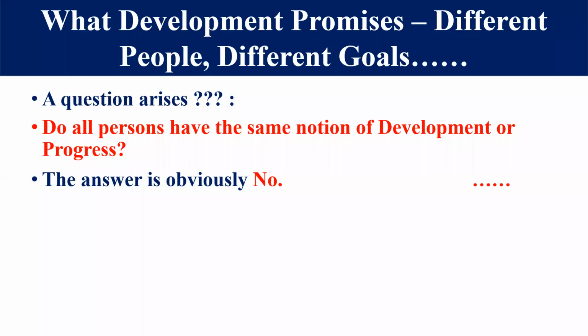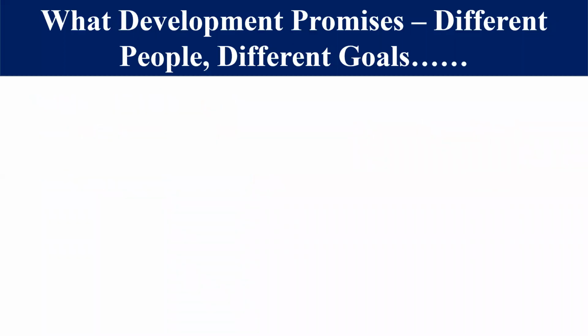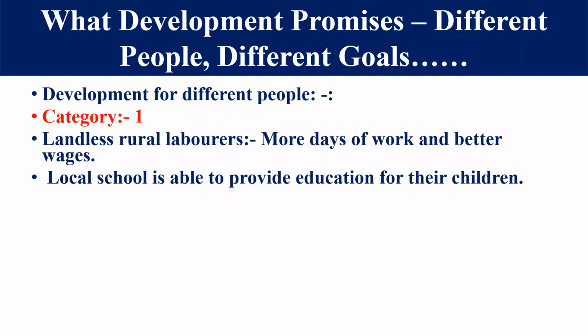So first of all, we will see some basic things, some basic categories: what are their development goals? Then we will come to know that development is not a single idea, not a single notion, not a single desire. Every person has different desires. So we will discuss this question in this chapter. Now students, first of all, we will see category 1.